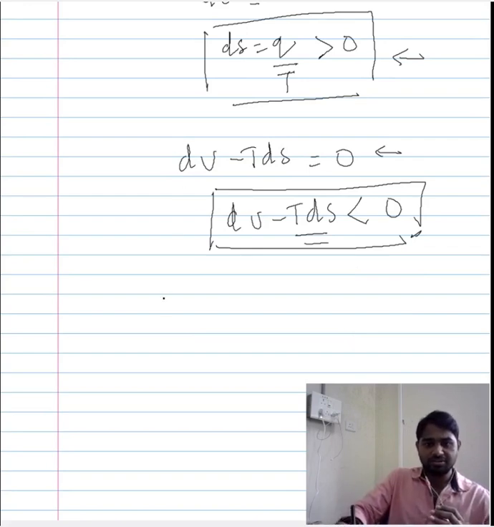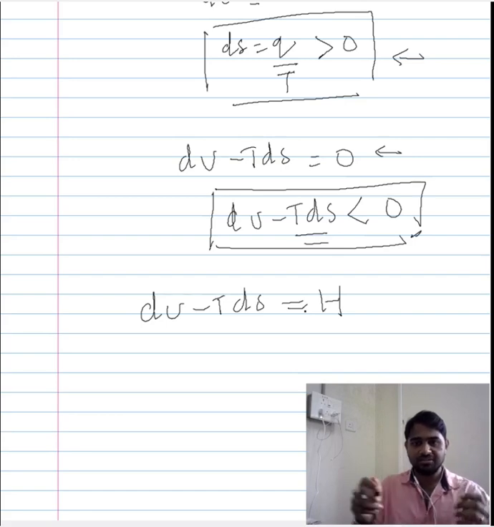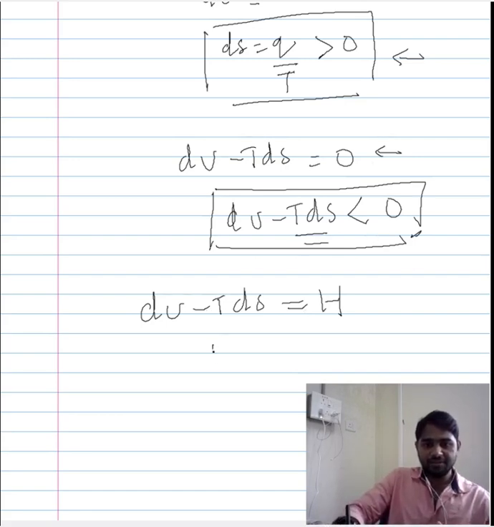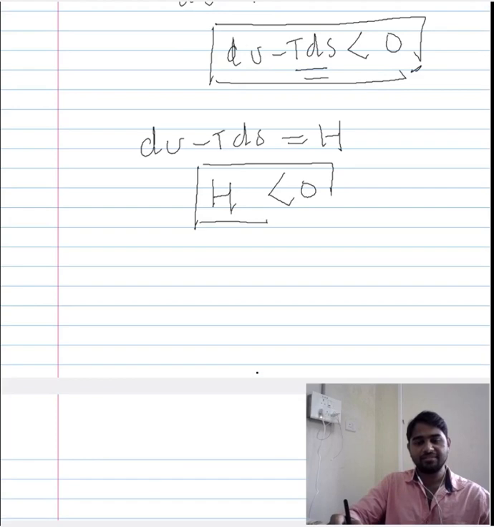So, this term here, that is du minus t dt, is nothing but our Helmholtz free energy. When you say the free energy of the system should decrease for it to move from one equilibrium to another, for a phase transformation to happen, the free energy should decrease. This is where we get it from, and this free energy should decrease or should be less than 0. This Helmholtz free energy should be less than 0, and only then can we say that the system now has a new equilibrium position, and the system will tend to move to that equilibrium position, and this is done by a phase transformation or a similar change in the system.